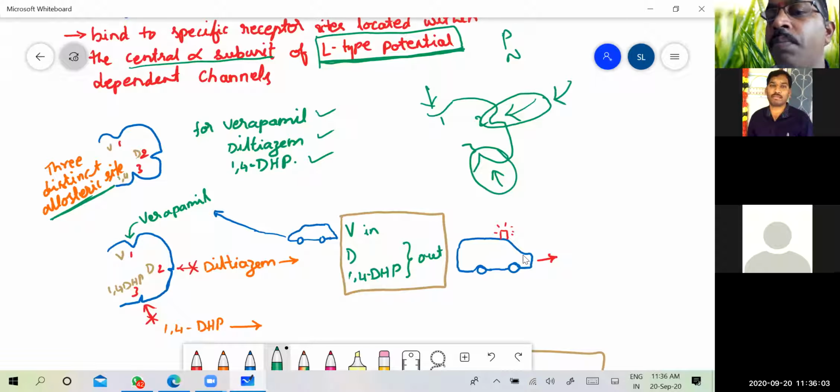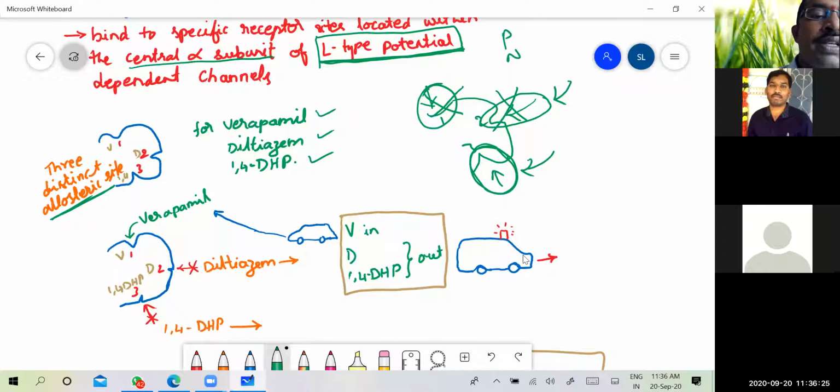Similarly, if a compound is bound at site 2, then it induces a conformation change at site 1 and site 3. Similarly, if it binds at site 3, then there is a change in conformation at site 1 and site 2. So such types of binding sites are known as allosteric binding sites or allosteric sites.